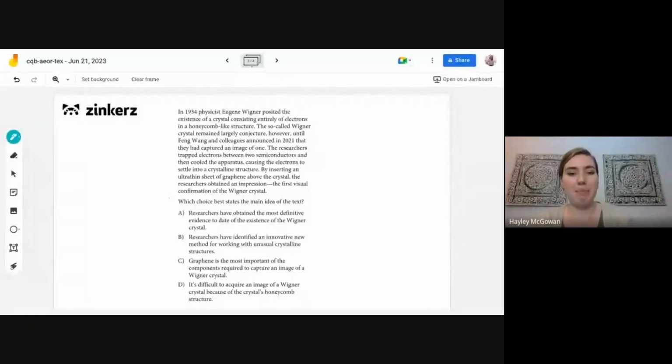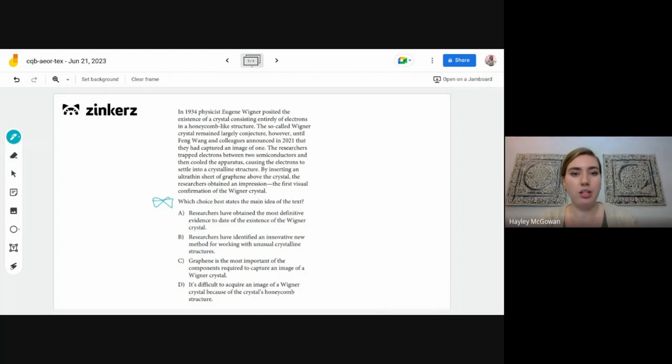All right, so this problem is going to be a main idea question. So we know when we're thinking about main idea, it has to apply to the entire passage as a whole, not just cover supporting details, but really cover everything that we've learned in the passage, okay?